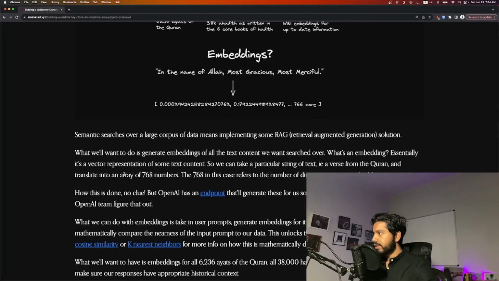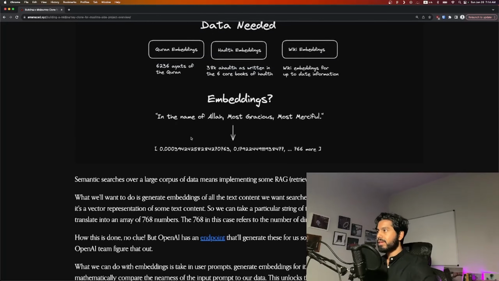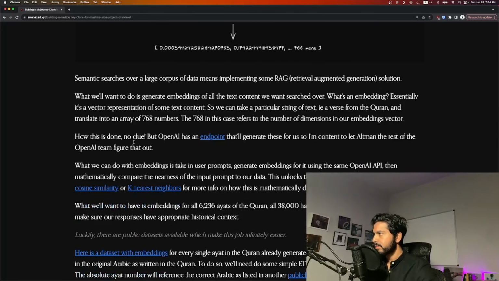So how this actually works, for example, we have this text, in the name of Allah, most gracious, most merciful. That will be translated into some list of 768 numbers. How this is done, I have no idea. I think it probably leverages some LLM or some type of AI machine learning solution in the back end. I'm not sure. That's why we use endpoints. That's why we're software engineers and not data engineers or machine learning or AI engineers.